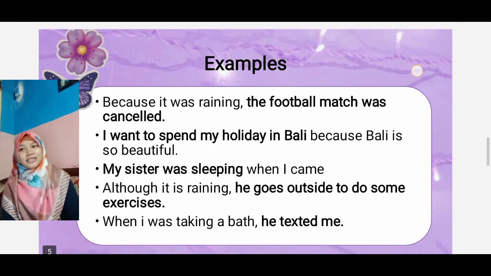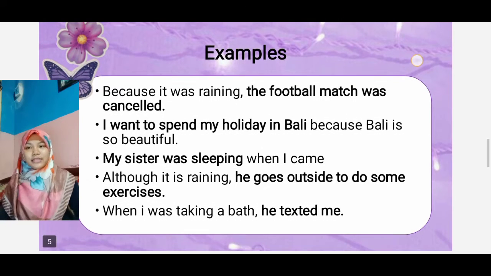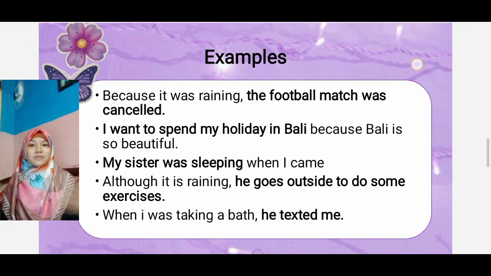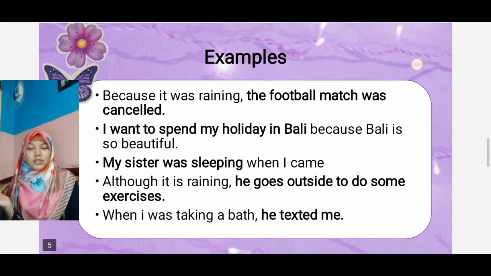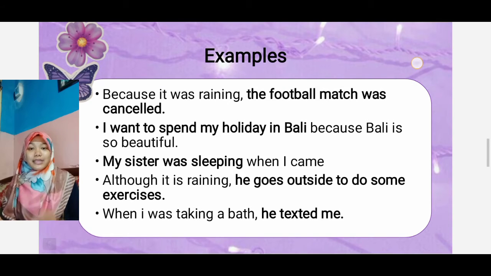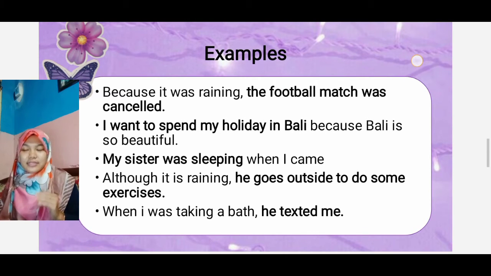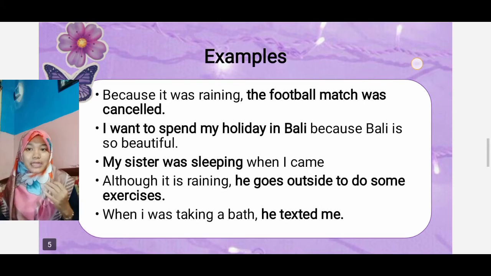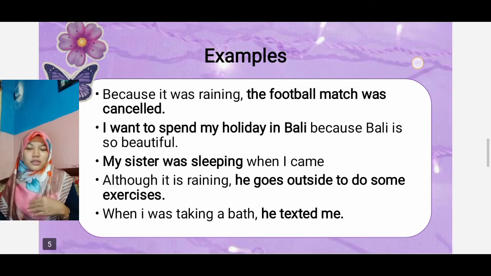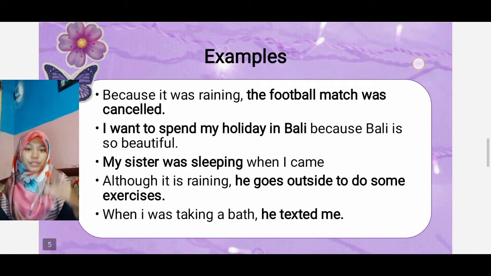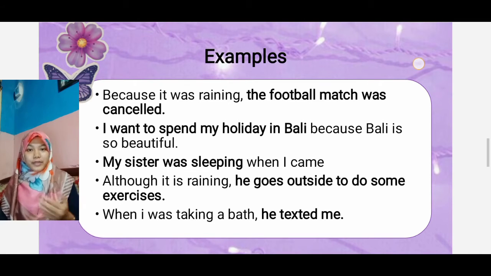Okay, and the second is, I want to spend my holiday in Bali because Bali is so beautiful. The main sentence is the independent sentence, I want to spend my holiday in Bali. The sentence because Bali is so beautiful is a dependent clause.